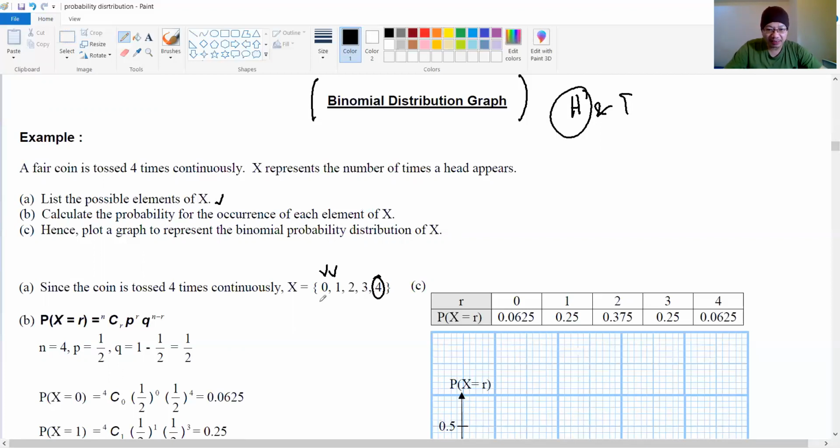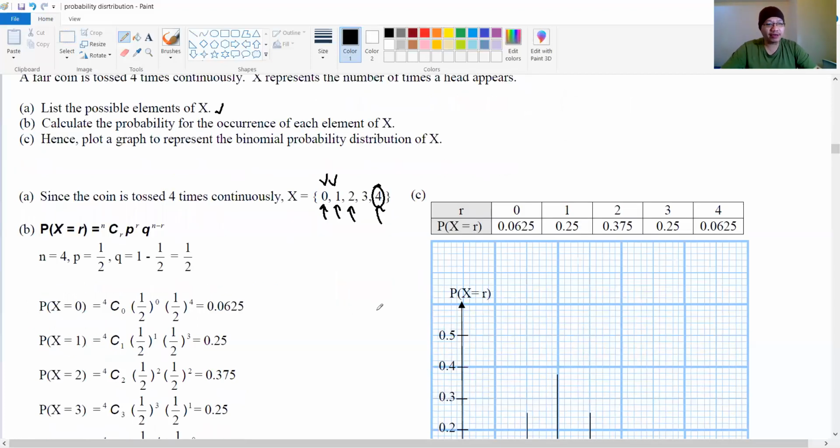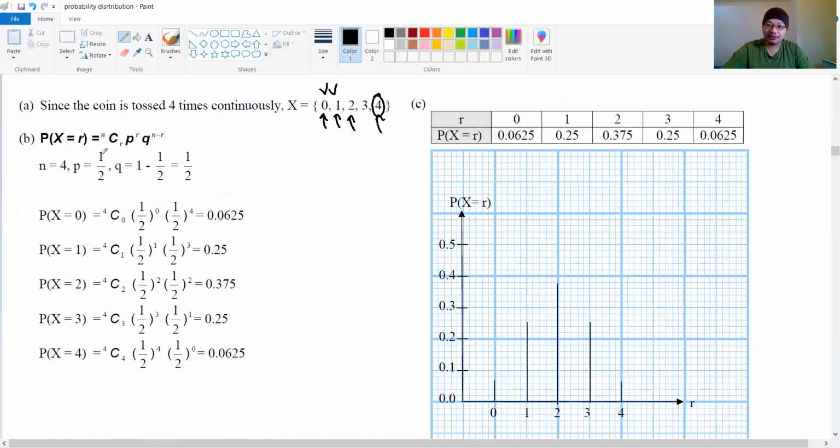Now, calculate the probability for the occurrence of each element of X. That means we want to find the probability when there is no head, or only 1 head, or 2 times head appear, or 4 times head appear. So guys, to find the probability for all these elements 0 until 4, we are using the binomial formula. Here n equals 4 because we toss 4 times.